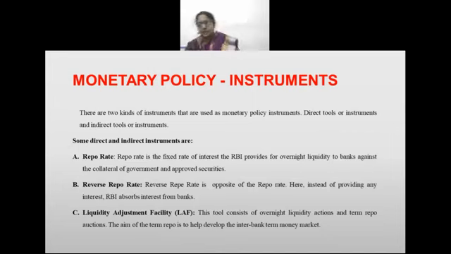Suppose a normal working person is earning 50,000 rupees. The bank gives 10% interest, for example. So he thinks it is better to go and deposit. Out of 50,000, he is depositing 10,000.